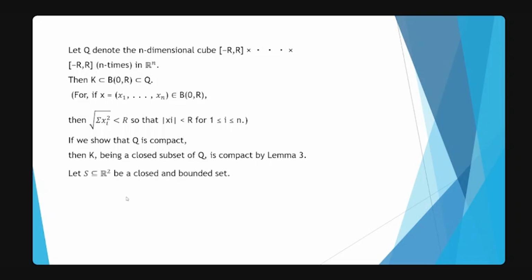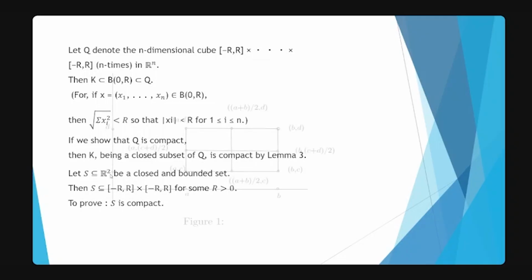The result is in R^n, but firstly we will prove it in R^2. Then similarly, you can prove it in R^n. So suppose that S is a subset of R^2 which is closed and bounded. Now S is contained in (-r, r) cross (-r, r) for some radius, and we have to prove that S is compact.